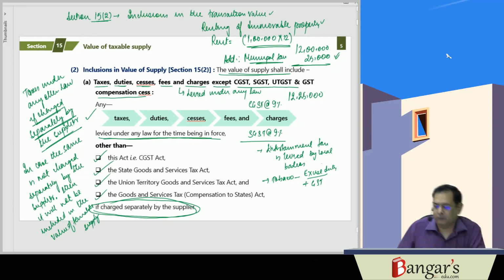Logically, if it has not been charged, then why will it be included? The same will not be included in the value of the taxable supply. So what is 15(2)(a) providing for? Any taxes, duties, cesses, fees.